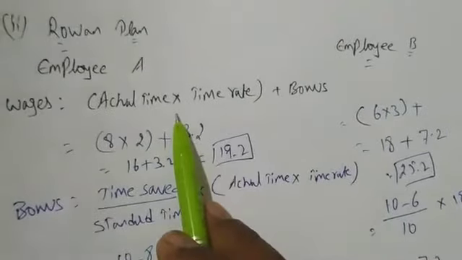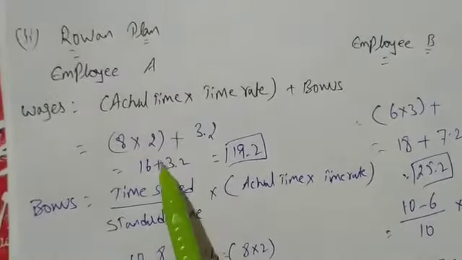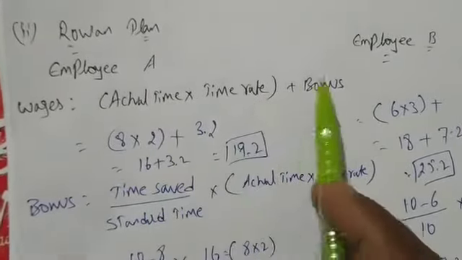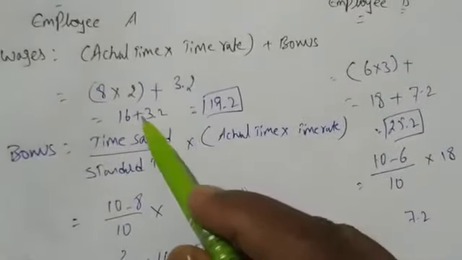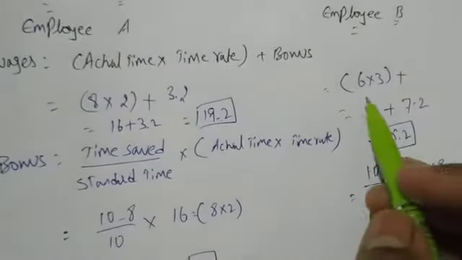Done. See here I am not writing the formula again and again. Here: actual time into time rate plus bonus. Actual time is there, so 16. I got 16, 8 into 2 is 16, and bonus I got. Done calculation of bonus here, 3.2 I got. With 16 plus 3.2, what is it? 19.2. Same here, all I have done, but I have not written the formula.